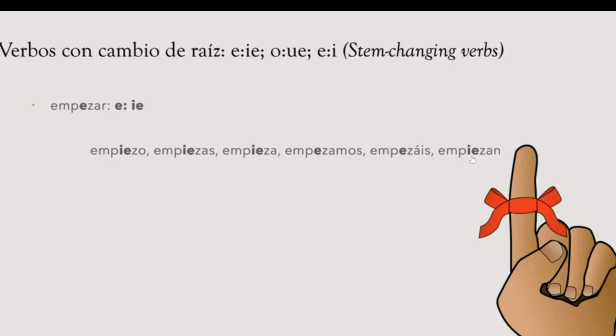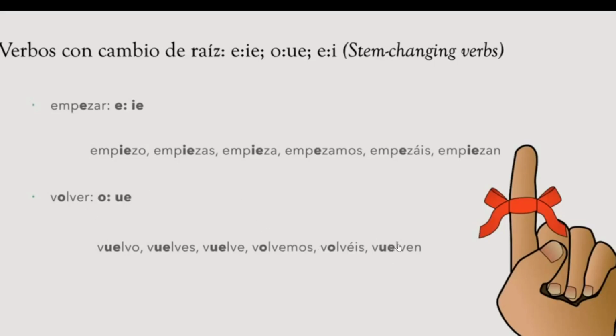Okay, now let's go with volver. For volver, the stem changes from O to UE. As in the previous one, the changes are effective on the yo form, yo vuelvo, on the tú form, tú vuelves, and on the he, she, or usted form, vuelve. But in nosotros or vosotros, we don't make any changes. We just conjugate as we regularly do.